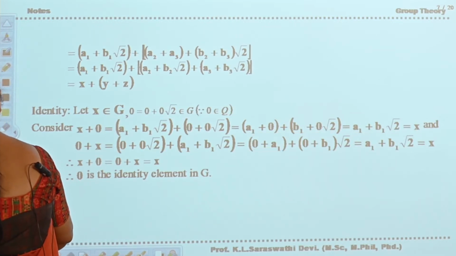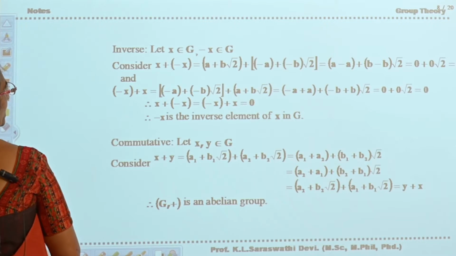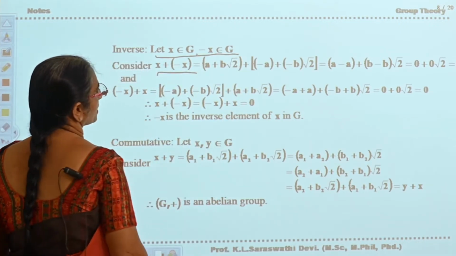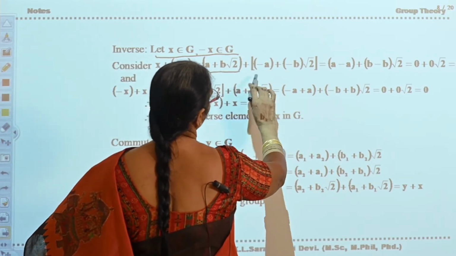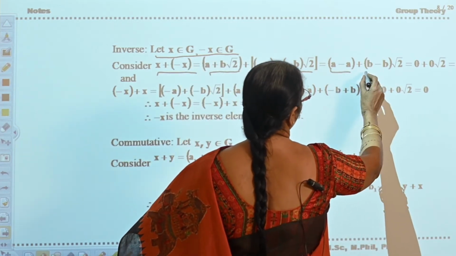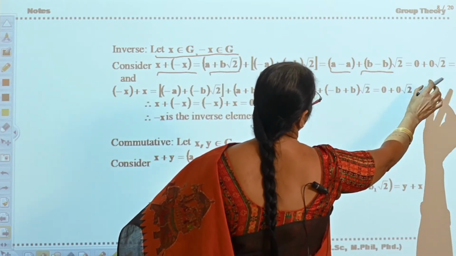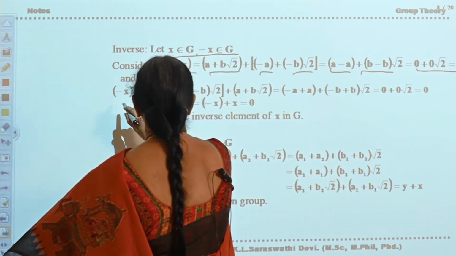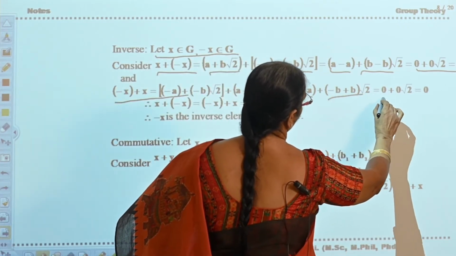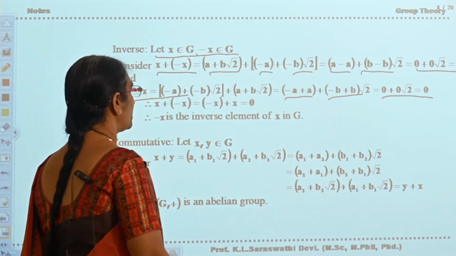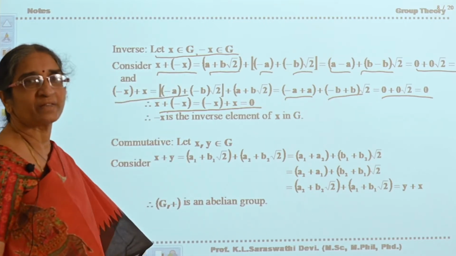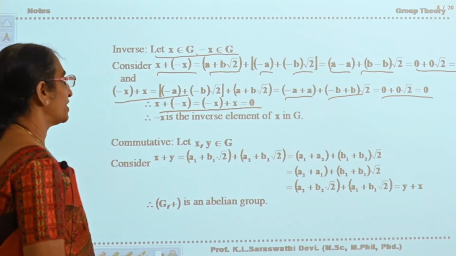Okay. Now, existence of inverse. x belongs to G, minus x belongs to G. So, x plus minus x, if you consider a plus b root 2 minus a minus b root 2, will be equal to a minus a plus b minus b into root 2, that is 0. Similarly, minus x plus x, a minus a plus b minus b, that is 0. Therefore, x plus minus x is equal to minus x plus x, which is equal to 0. Minus x is the inverse element of x in G.